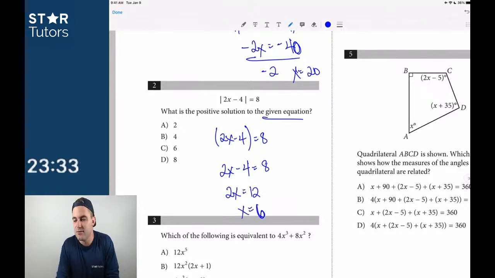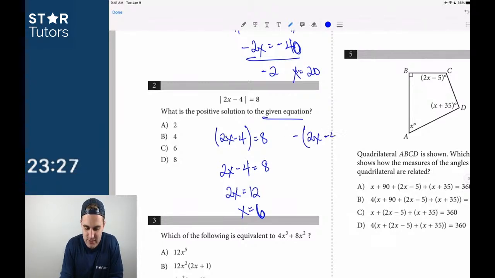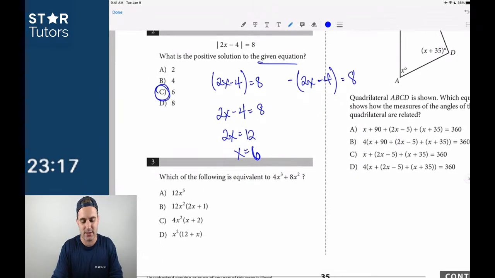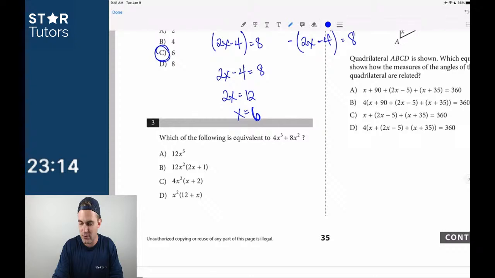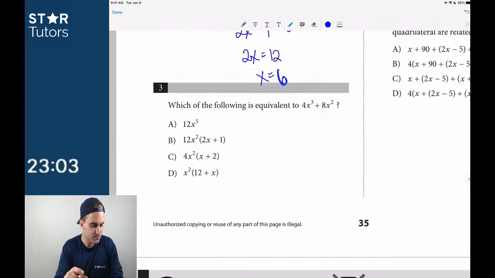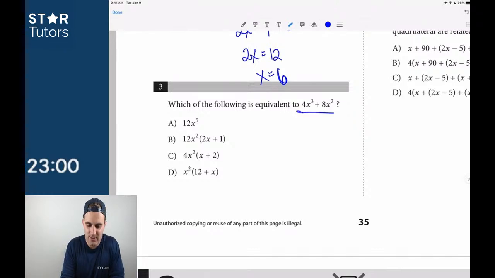If that would have been a negative solution, then we would have had to go back and solve it using the other way, 2x minus 4 is equal to 8, and solve it that way. But in this case, we solved it just the normal way the first time, so we didn't need to go find the second solution for the absolute value problem. So I think the answer for number 2 should be C. But again, you either know that one or you don't. If you're not familiar with absolute value questions, then you just have to move on from that question. Does that make sense? Can everybody give me a thumbs up? Fareed, welcome. Glad to welcome you from Azerbaijan. I think you might be the first person that we've had from Azerbaijan, but welcome.